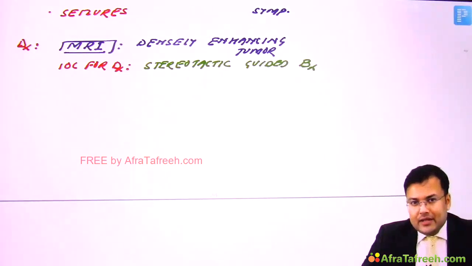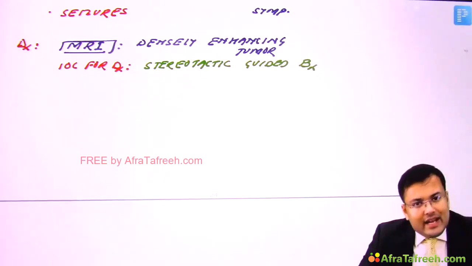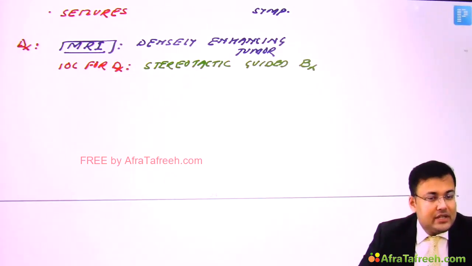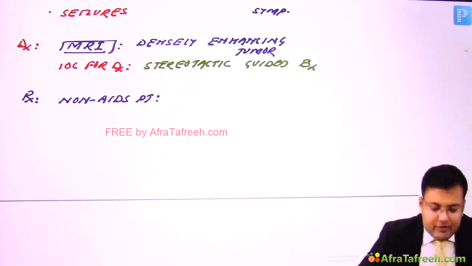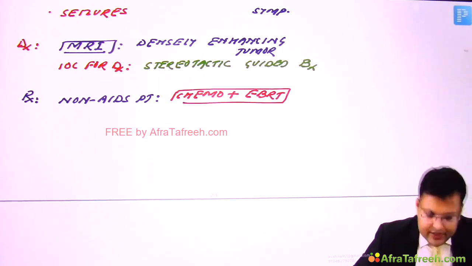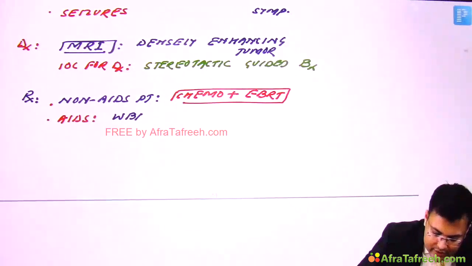Now see how we are going to manage. We first divide the patients into two categories: whether the patient is having AIDS or not having AIDS. So if the patient is immunocompetent, not having AIDS, we go for chemotherapy since lymphoma is there. So chemotherapy is curative, plus external beam radiotherapy, for non-AIDS patients.